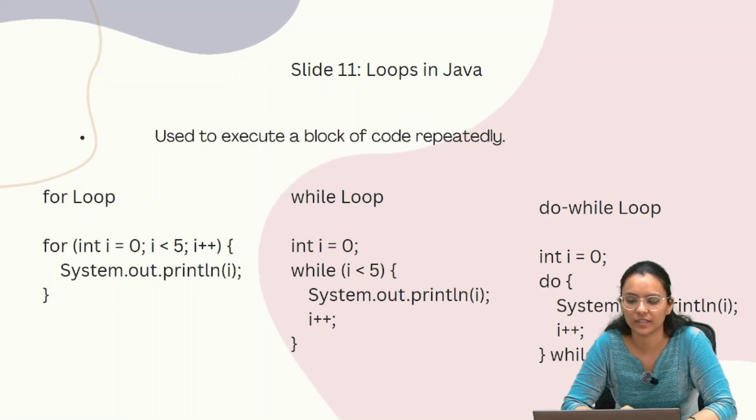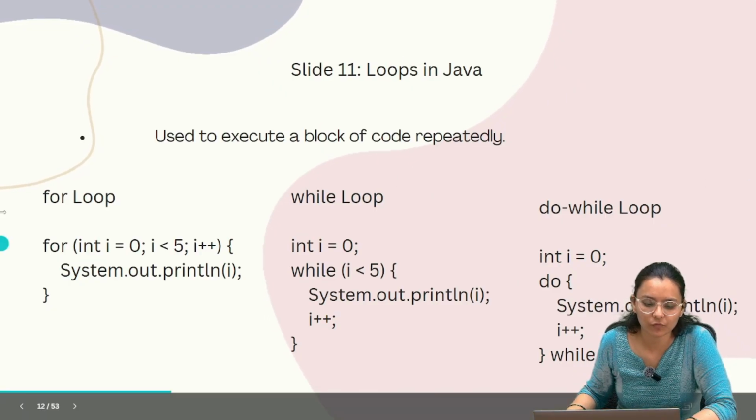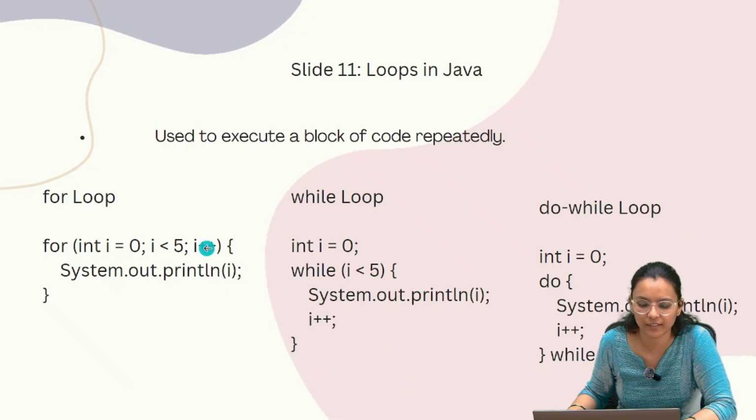Next topic is loops in Java. It is used to execute a block of code repeatedly. There are three types of loop: for loop, while loop and do while loop. So here is the example for the for loop, having the syntax of initialization, condition and increment or decrement.